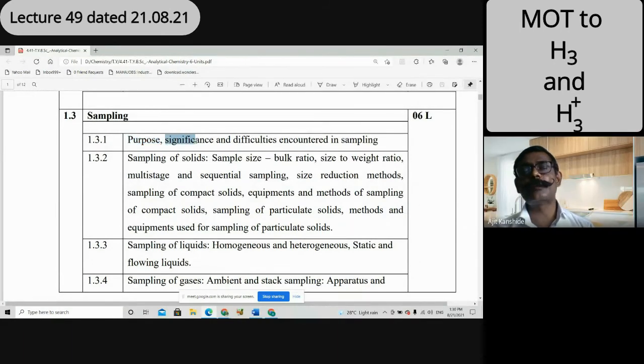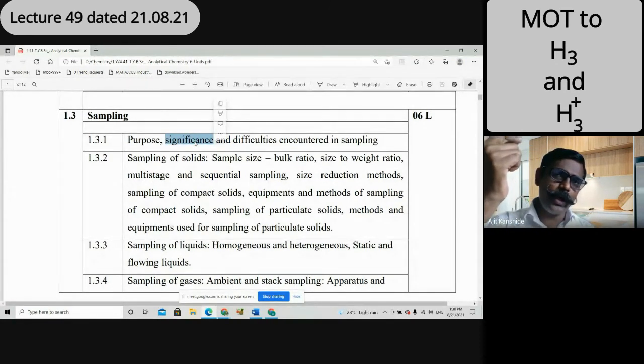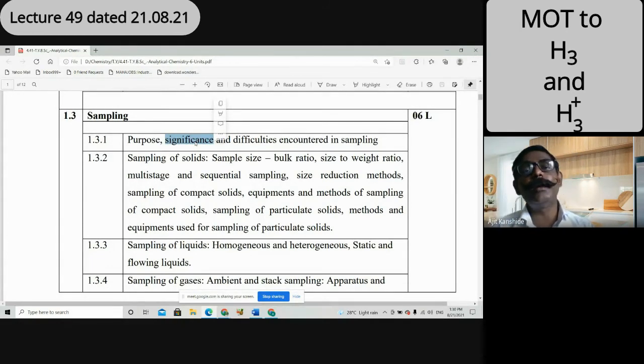Now, the significance of sampling, the importance of sampling. If the sample is proper, then your prediction or conclusion about that matter will be proper, will be perfect. Suppose you have an industry and you are manufacturing iron, then to form that iron, you need ore, you need soil. Any soil you will not take. You will take that soil, that mineral where there is more quantity of iron, which we say as ore. But the ore distribution in that soil also matters.